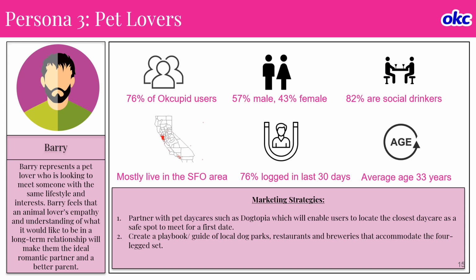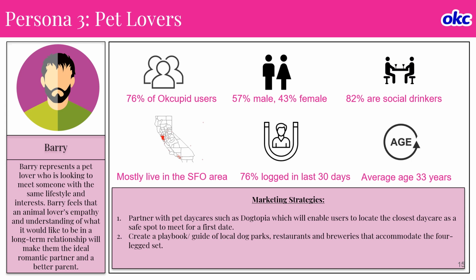And overwhelmingly, 76% of the OkCupid users are pet lovers, with 57% male and 43% female, and 82% are social drinkers, and they mostly live in the San Francisco Bay Area. And even these customers have a high level of engagement, with 76% logged in the last 30 days, and the average age is 33 years.